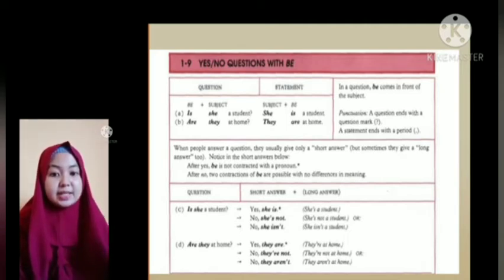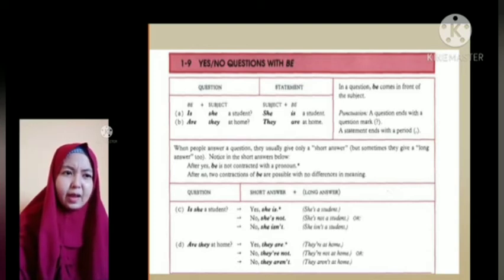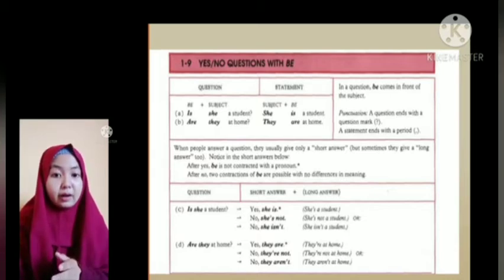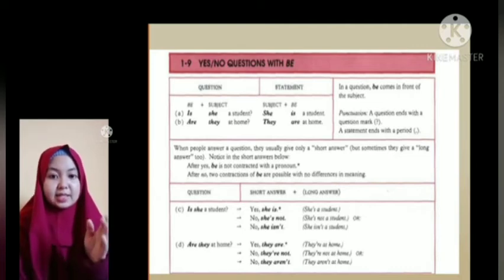So, another example. "Are they at home?" "Are" in the sentence is to be, and "they" in the sentence is the subject.